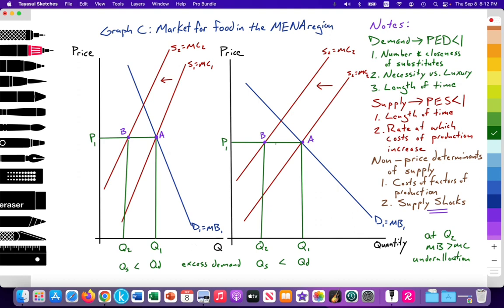Okay, so when there is a shortage, that puts upward pressure on price. And as a result, price will begin to rise from P1 to P2. So here I'm illustrating the increase in price from P1 to P2.